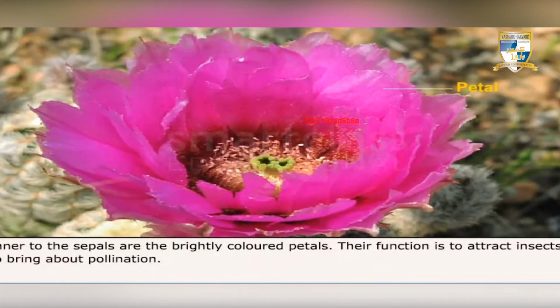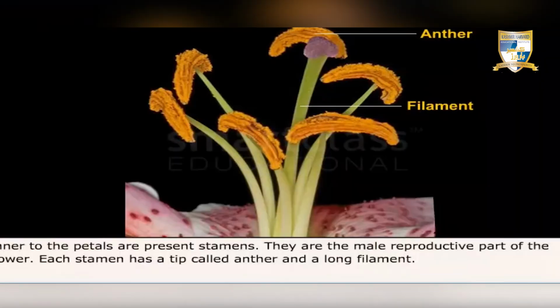Inner to the sepals are the brightly colored petals. Their function is to attract insects to bring about pollination. Inner to the petals are present stamens. They are the male reproductive part of the flower. Each stamen has a tip called anther and a long filament.